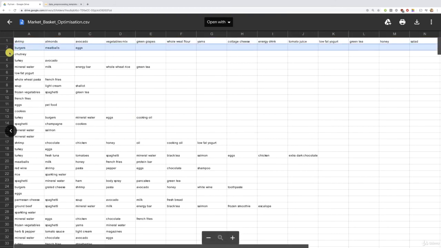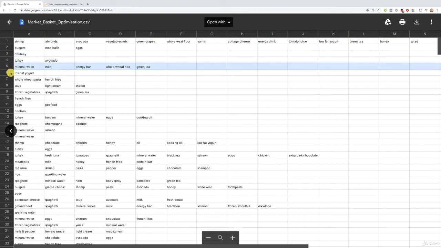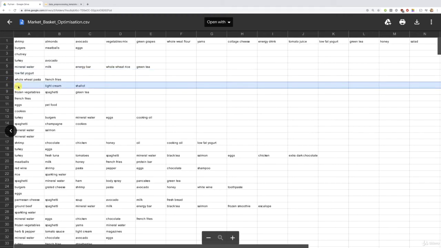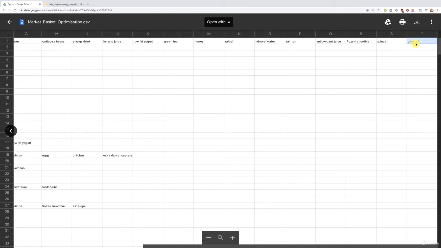Each row of the dataset corresponds to different transactions, from different customers actually. And for each of these transactions, you have all the different products that the customer who did the transaction purchased. All right. So for example, this first transaction corresponds to a certain customer who bought in one basket some shrimps, some almonds, avocado, vegetable mix, green grapes, etc. up to olive oil.